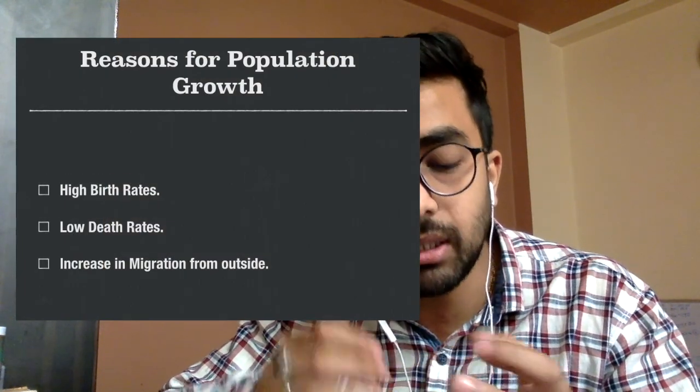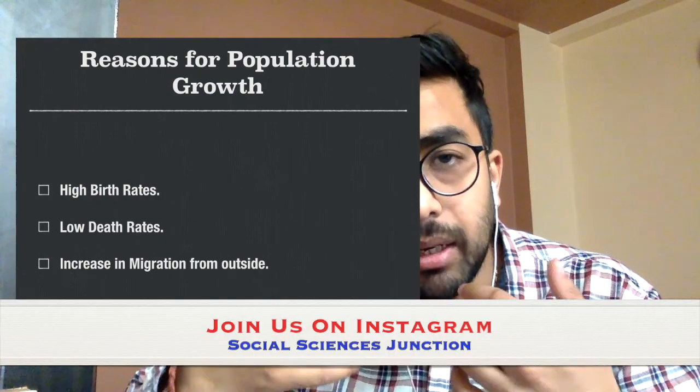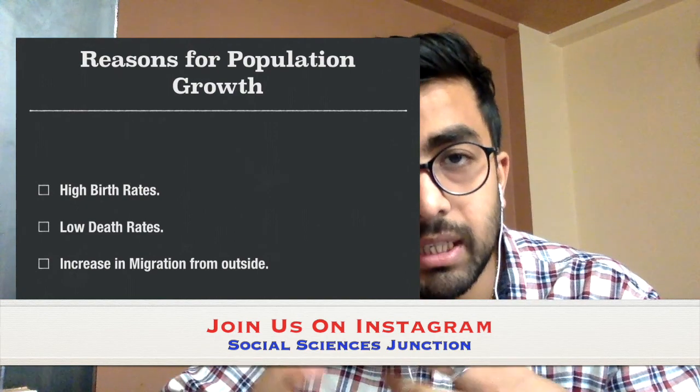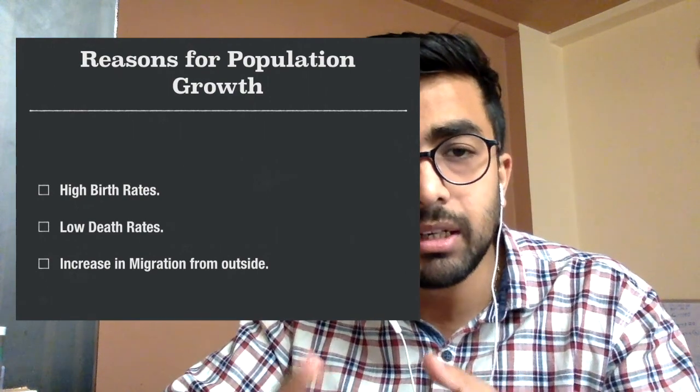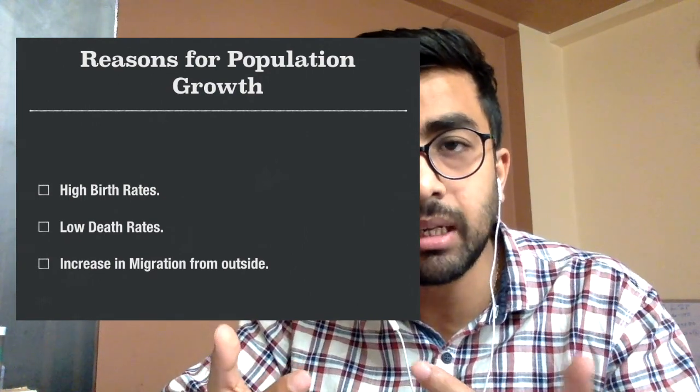The thing about change, or say the dynamic nature of population, is that there are some reasons which lead to increase or decrease in population. What are those reasons? Those are increase in birth rate, decrease in death rate, or say increase or decrease in migration. If the birth rate increases, there is a chance that the population will increase; if the death rate decreases, then too there is a chance of the population increasing; and if migration increases from the nearby areas, there is a chance that the population will increase. So increase in population can take place due to these following reasons, right? An increase in birth rate, a decrease in death rate, and an increase in migration rate.